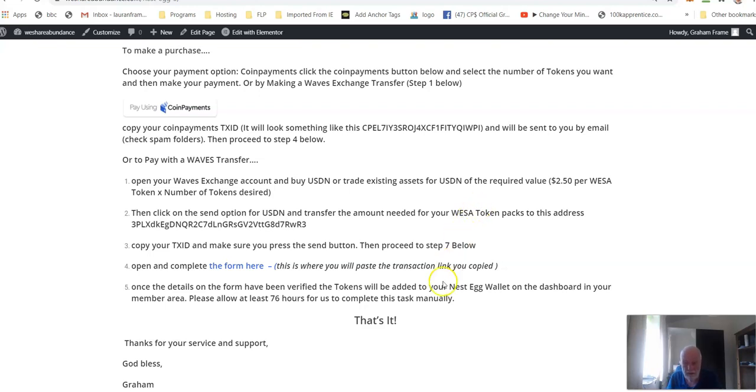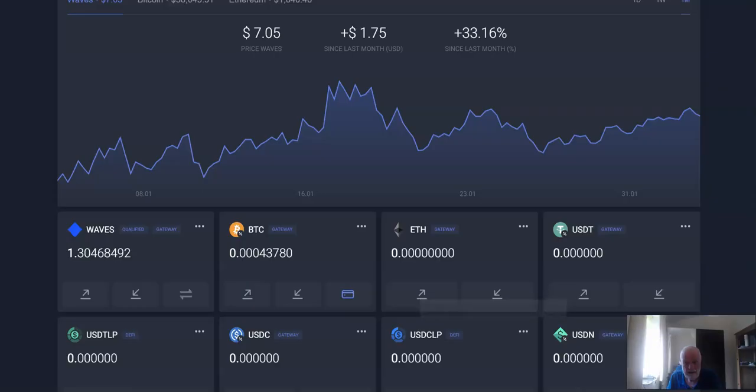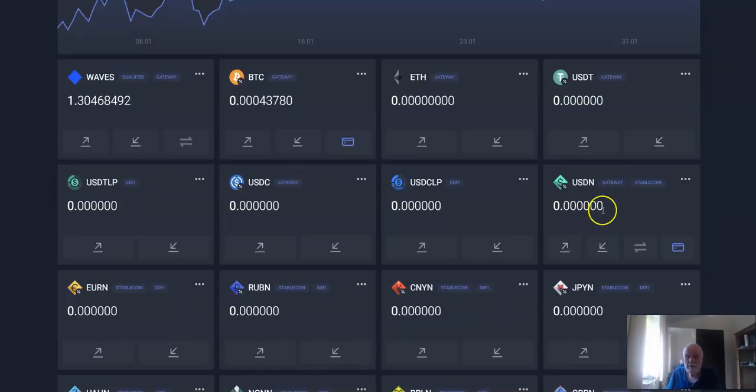So if we go back to our Waves exchange, what we want to do is buy $2.50 of USDN, and I'm going to use Waves to buy it. If you had Bitcoin or Ethereum, you could use anything. You could use whatever you like. If you've got a linked credit card, you can use that to buy your USDN.